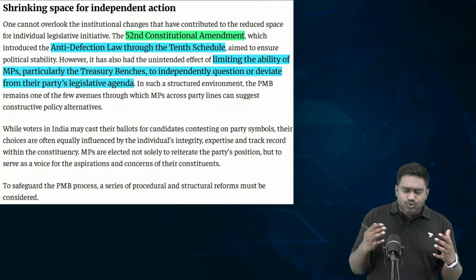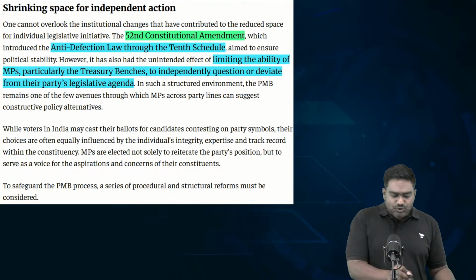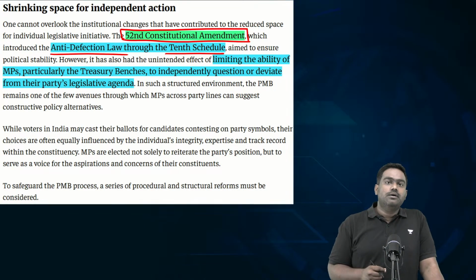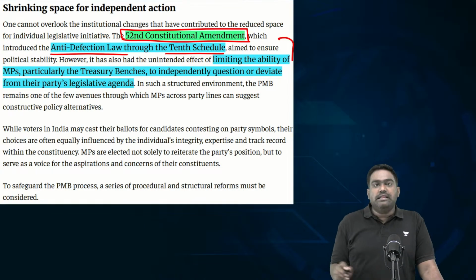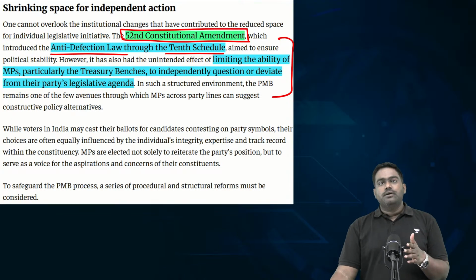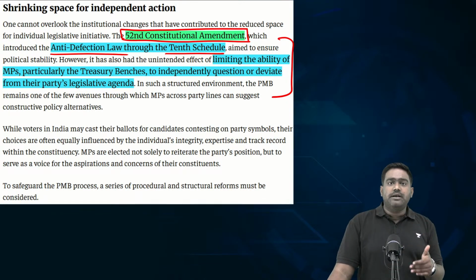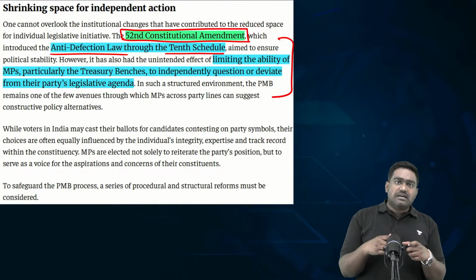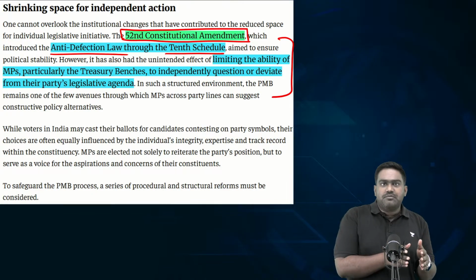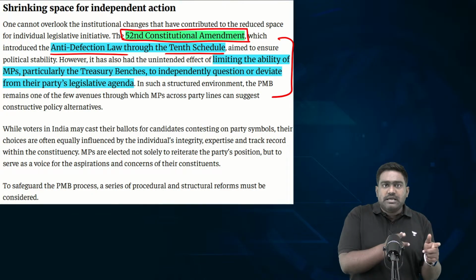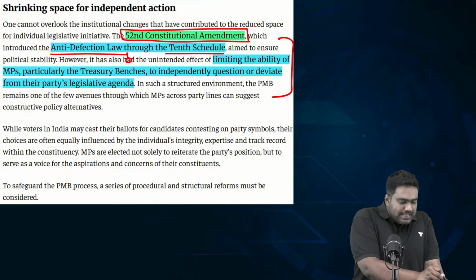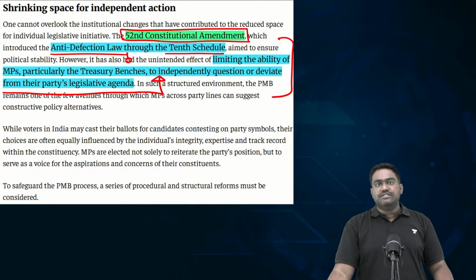And also, there is an institutional constraint as well. The 52nd Constitutional Amendment Act that introduced anti-defection law under the 10th Schedule has forced MPs to toe the party line, to follow the party whip, not only with regard to voting in the parliament on the floor of the house, but even with regard to the party's ideology. So individual MPs feel constrained. They fear that if they go away from the party's ideology and line and propose a bill, they might be essentially pushed out by invoking the provisions of defection under the anti-defection law. So this has become a constraint on individual MPs.